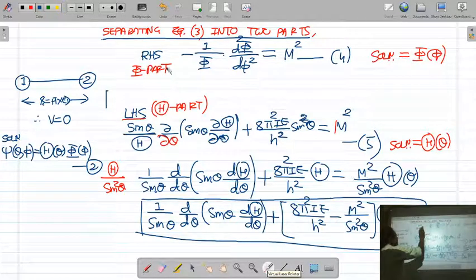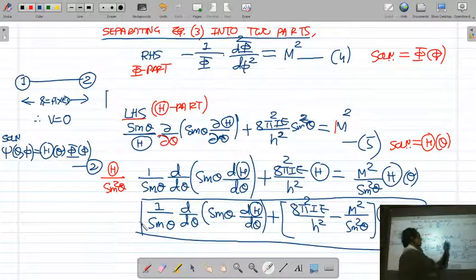So the final theta equation is this. This is your phi part of the Schrodinger equation. Its solution is phi, which we are going to obtain. This is the theta part of Schrodinger equation. Its solution is given by theta. So first we solve phi part of the Schrodinger equation, then theta part.